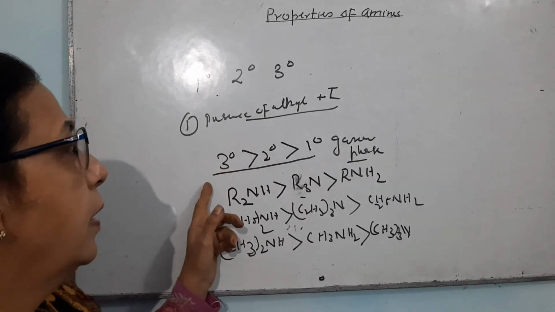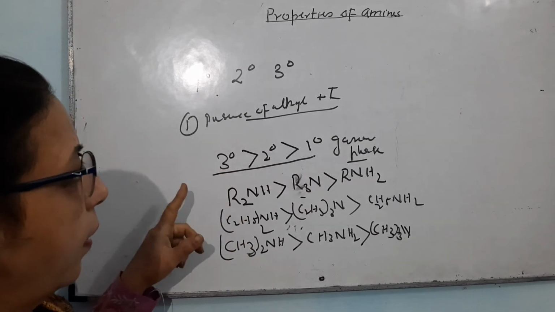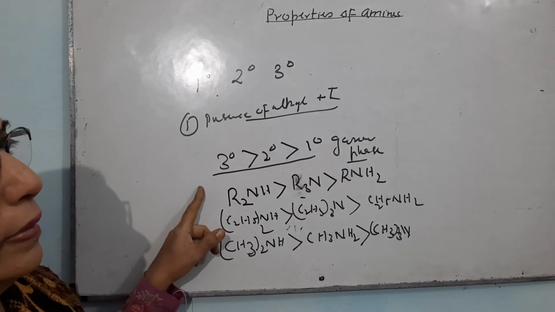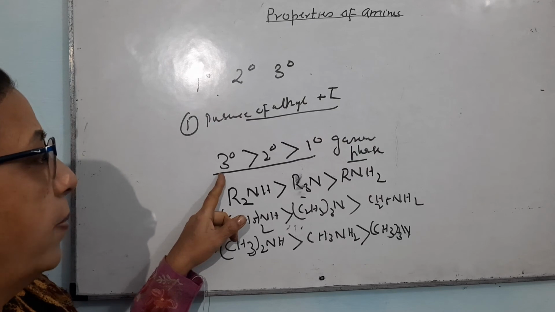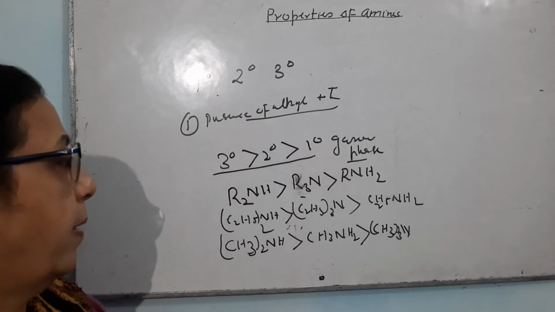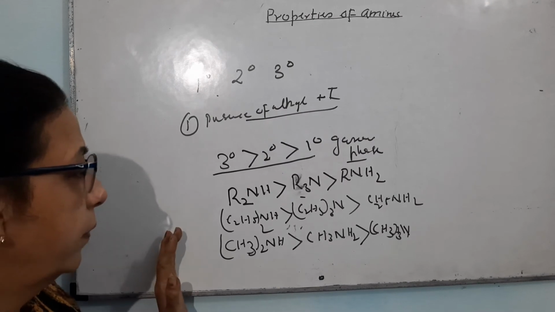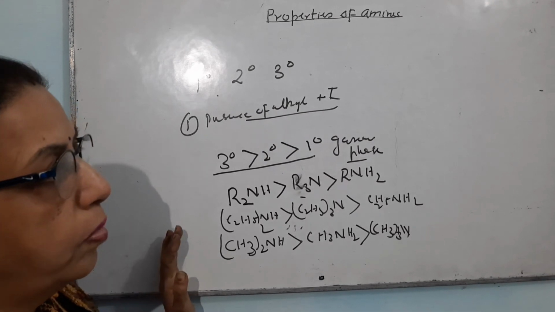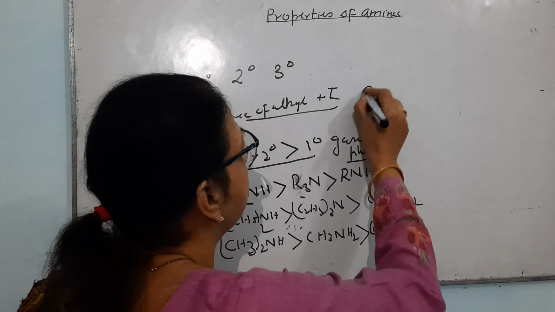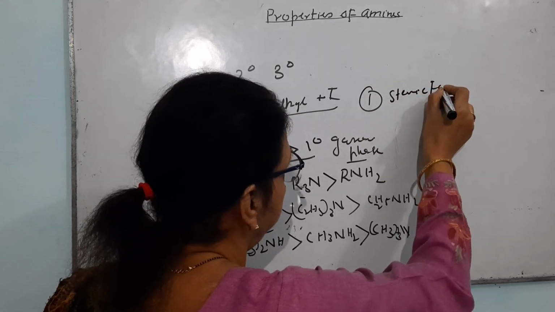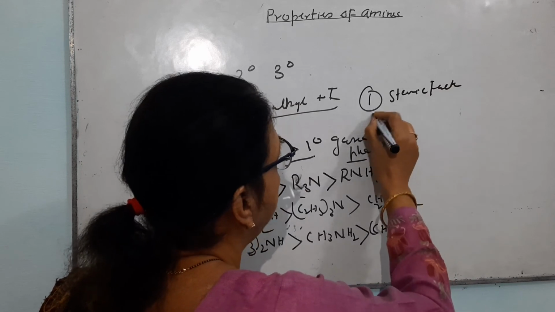The first theory is the order of basicity due to the alkyl group, that is in gaseous phase: tertiary most basic, then secondary, then primary. Then in the liquid phase, when amines are dissolved, there are two more theories. One of them is steric factor and the second one is solvation.